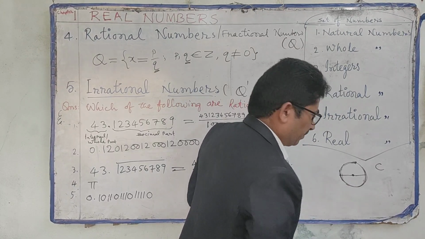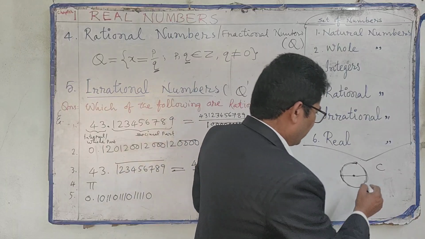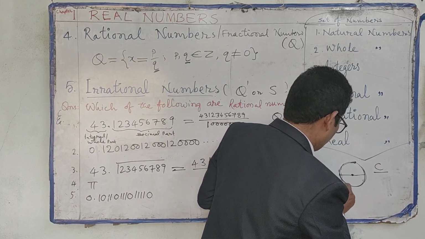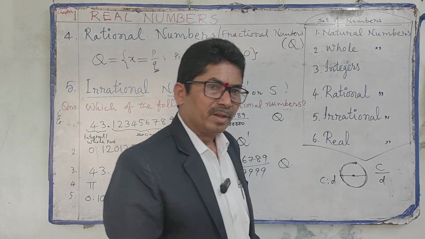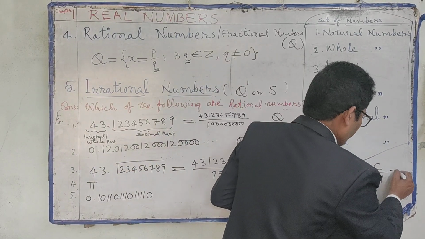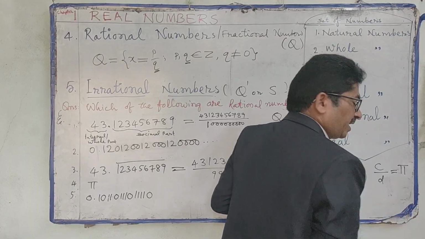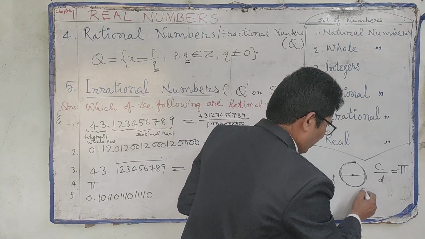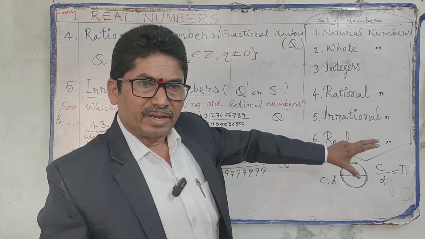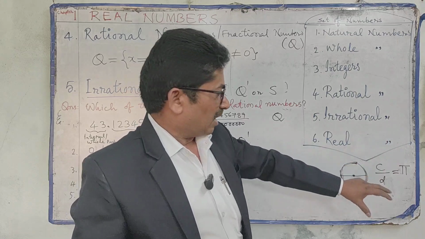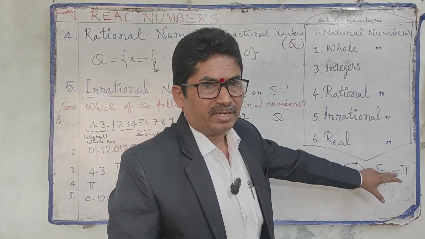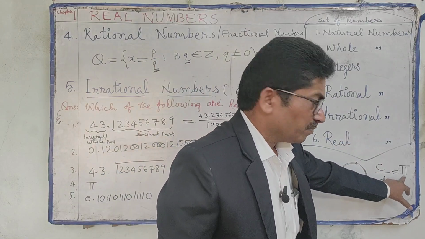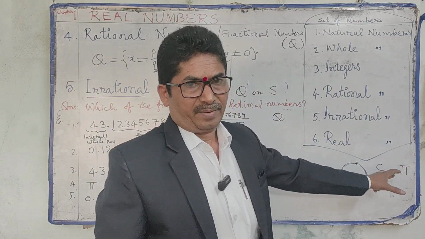The line going through the center is called the diameter. The ratio of C to D, or C by D, is denoted by the letter pi. For any circle this ratio of circumference and diameter is the same, so that is shown by pi.